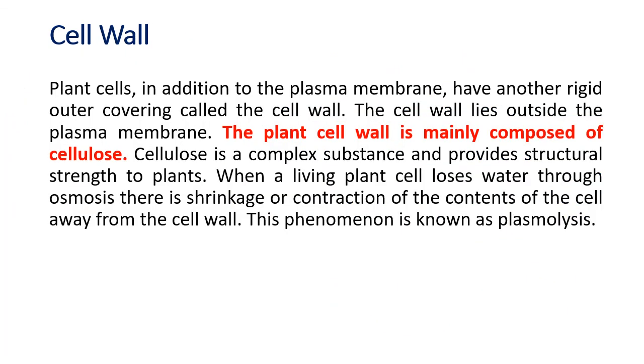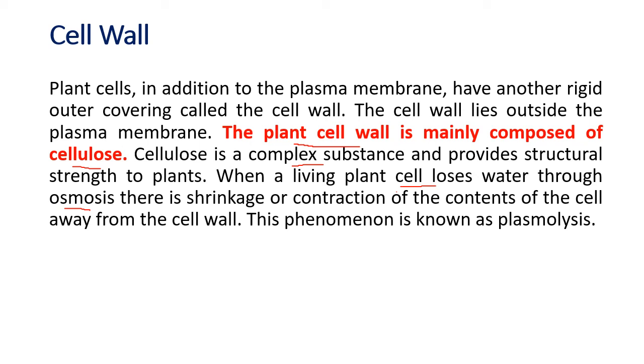Plant cell has got its own mechanism. The plant cell wall is made up of cellulose. Yes, cellulose is a complex substance which gives strength to the plants. So plant cell loses water through osmosis. Means if the environment is very dry, say the summer season, the outside environment is very dry.